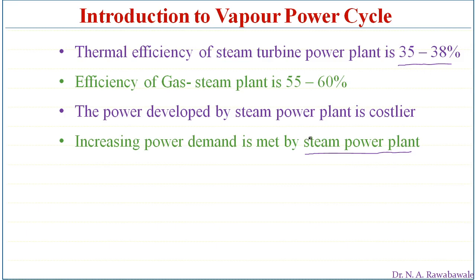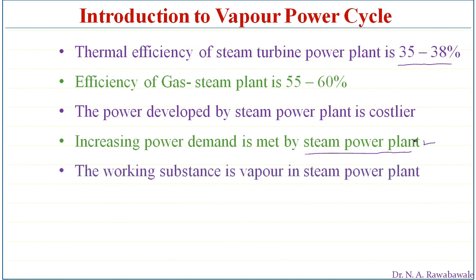Therefore, the thermal power plant is used to supply electrical energy or meet the power demand. So even though the energy produced by a steam power plant is costlier, we have to prefer the steam power plant for power generation.